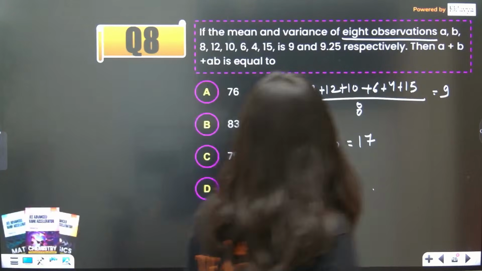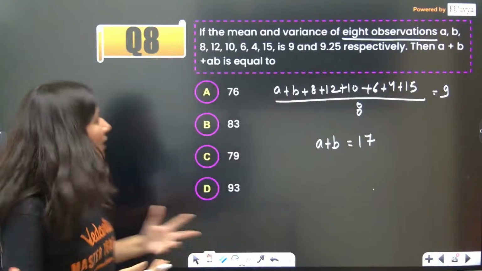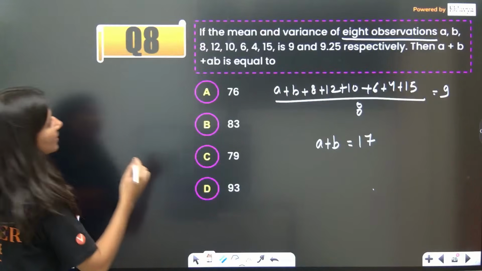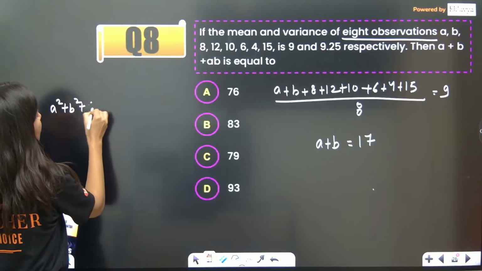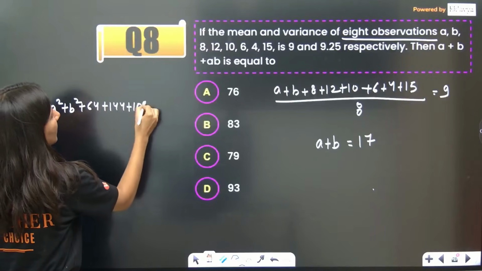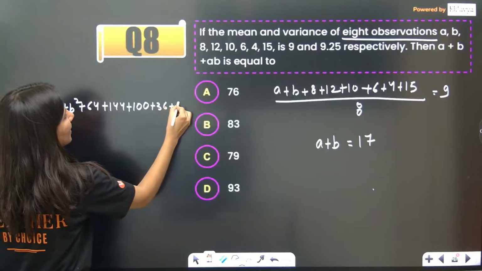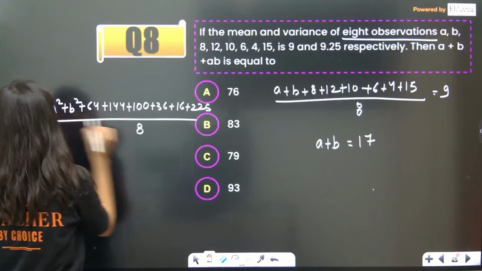Now see, what they are asking is mean and variance. So for variance, you are going to get A square plus B square plus 64 plus 144 plus 100 plus 36 plus 16 plus 225 upon 8. See, this is the variance.